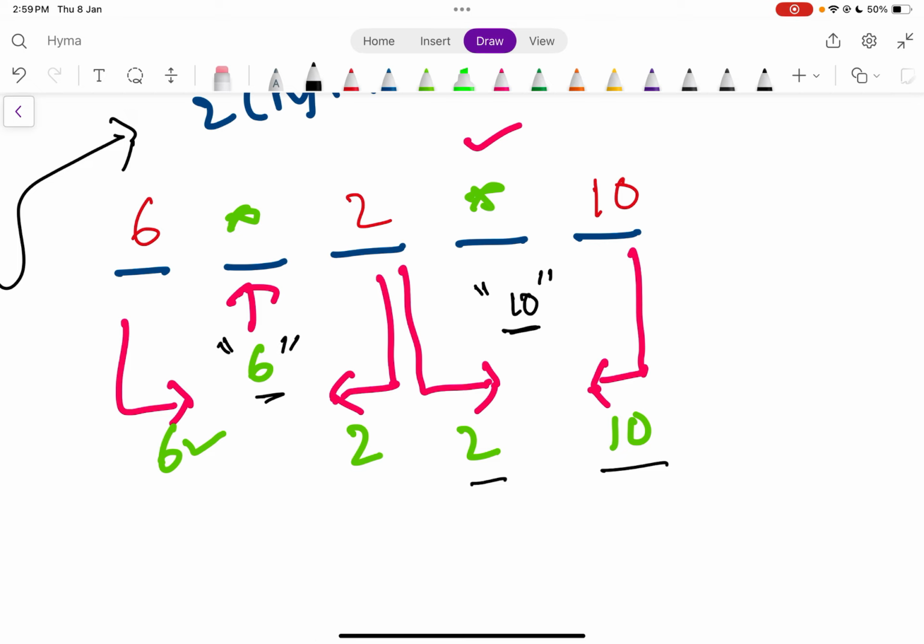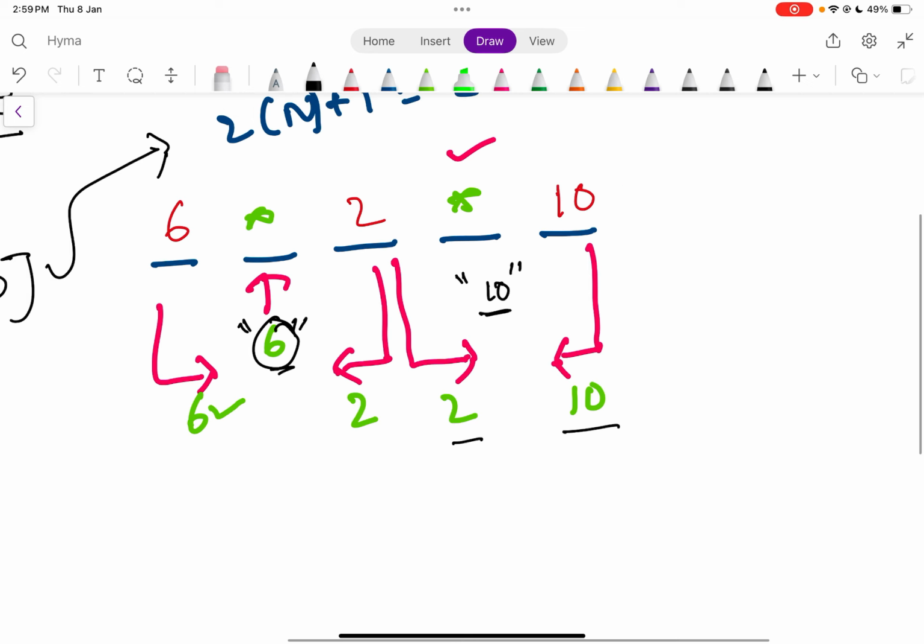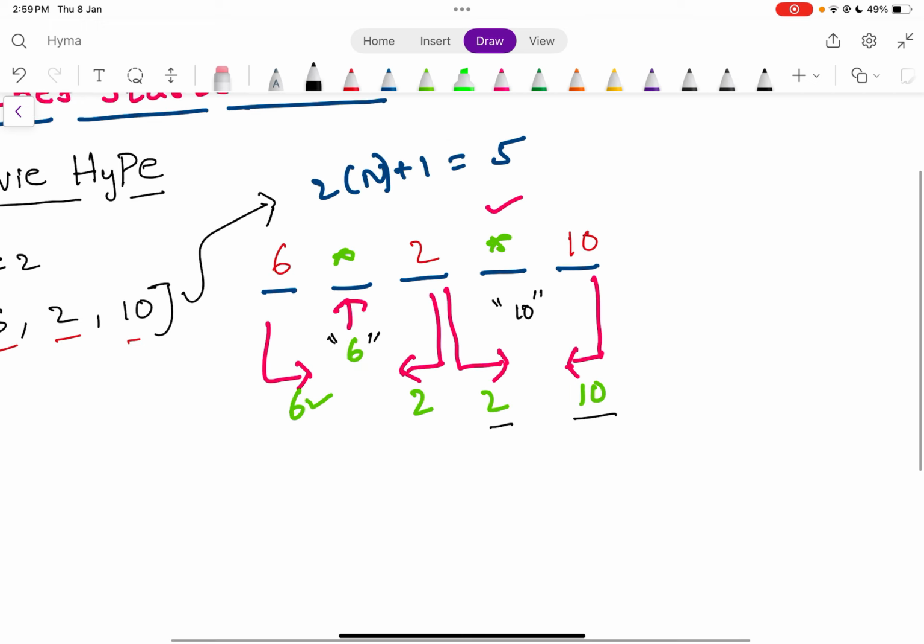So which place would you choose? Would you go for the place making a loud noise of 10 or 6? The question stated that Chef wants a seat with the minimum loudness, so obviously he will go for 6. And the answer for this test case is also 6. That means we want to find a seat which will give us the minimum loudness, and we want to find that minimum loudness. Let's understand this with one more example.